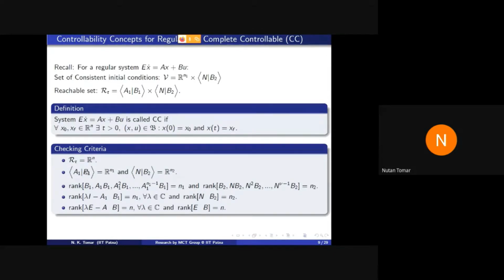And we can set easily these algebraic conditions here by using some easy concepts from algebra.